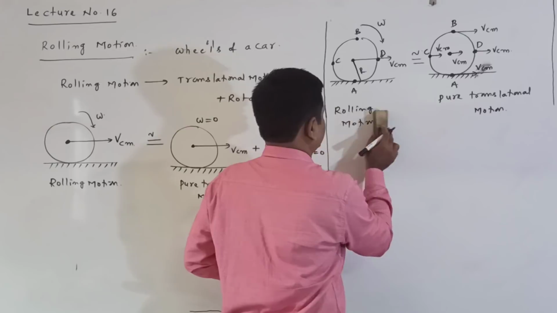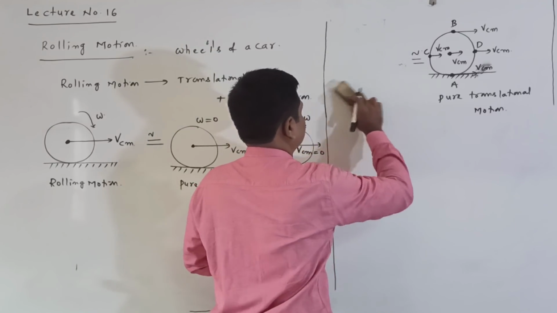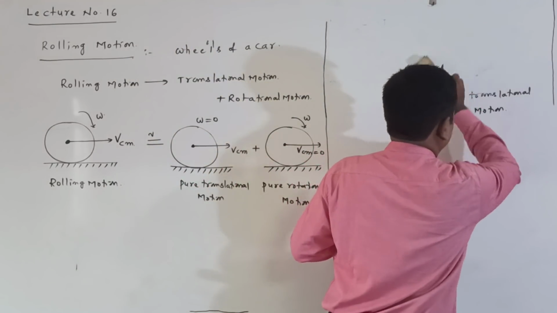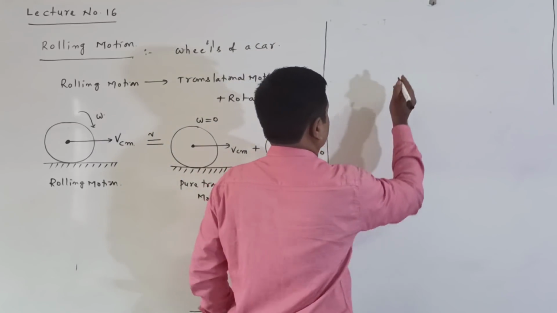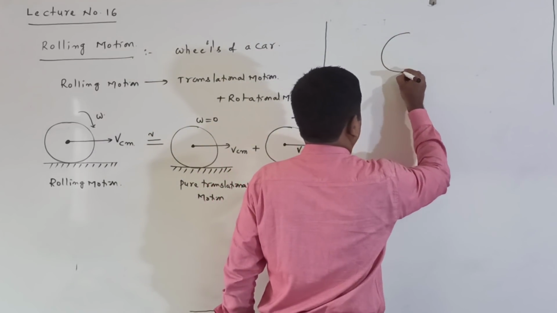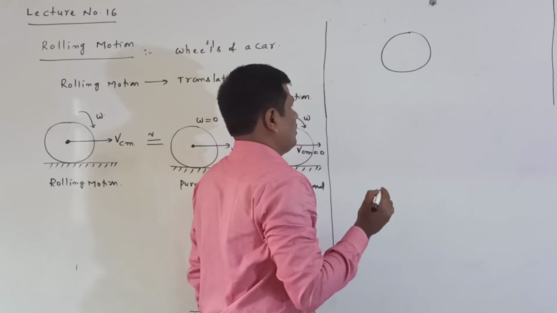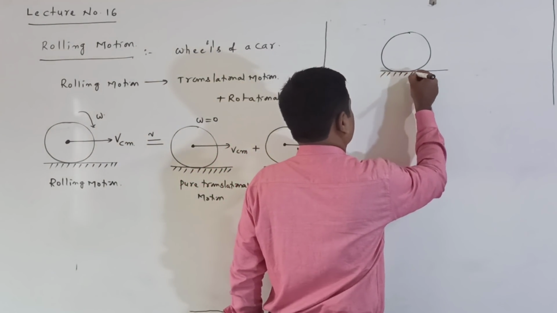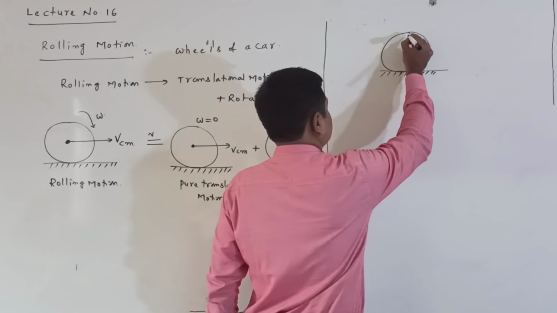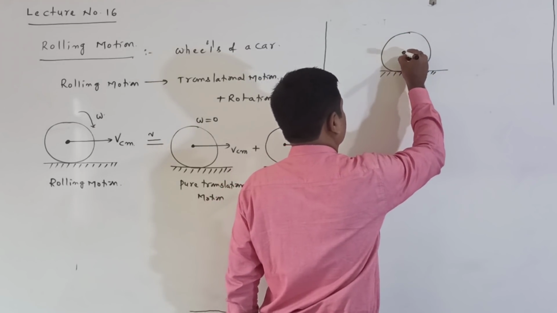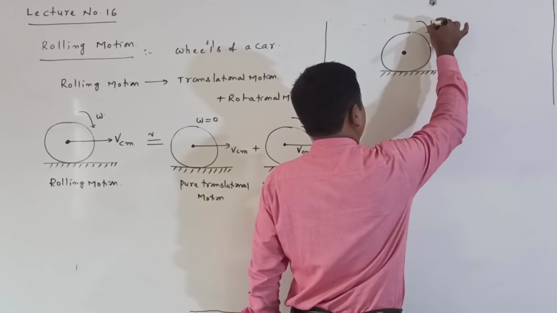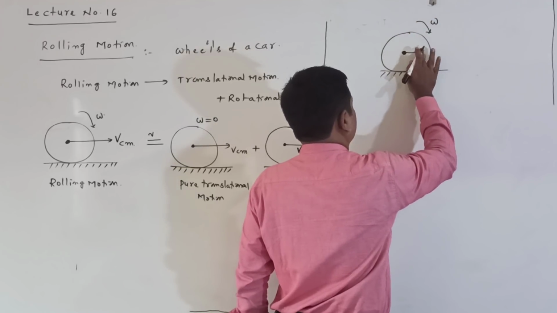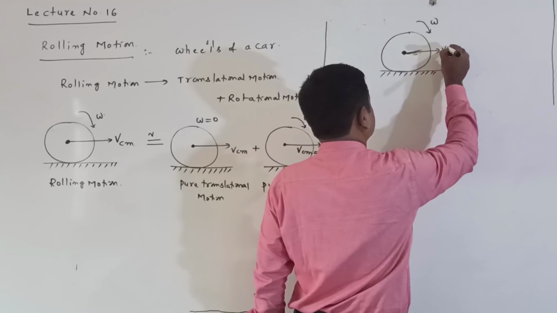I am showing this diagram below so you can understand clearly. I am drawing once again, clearly listen. Here it is rotating with angular velocity omega. The velocity of center of mass is Vcm.